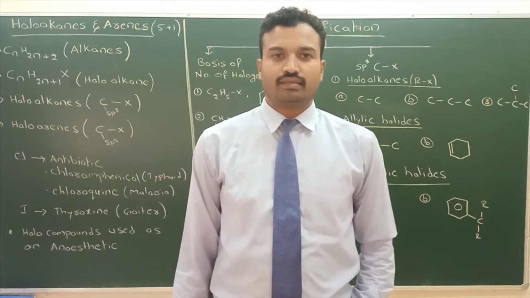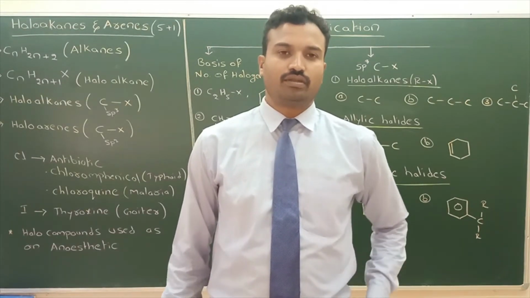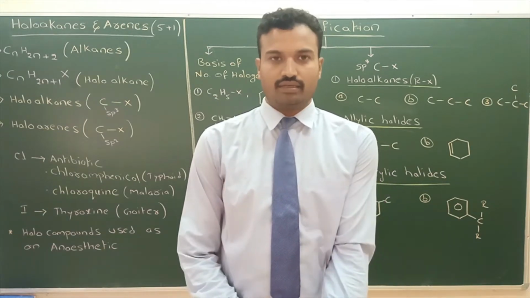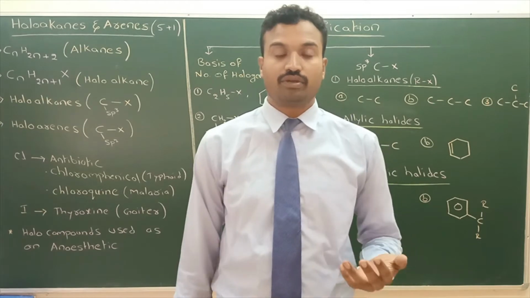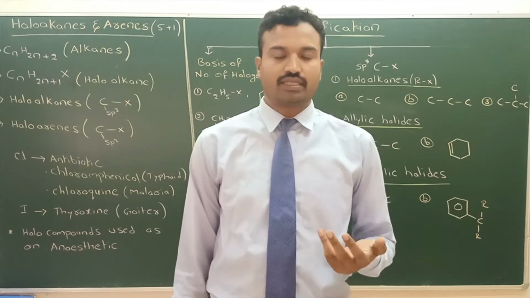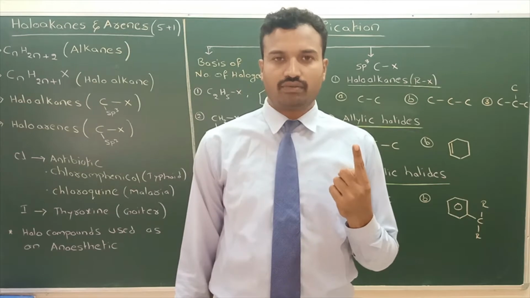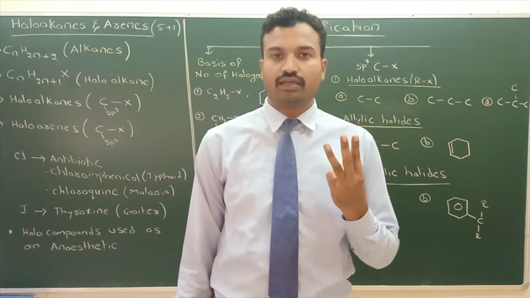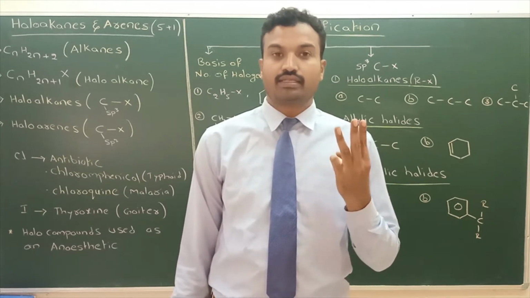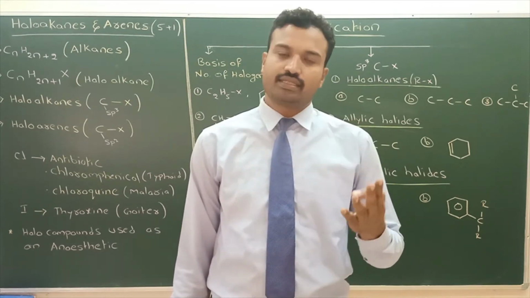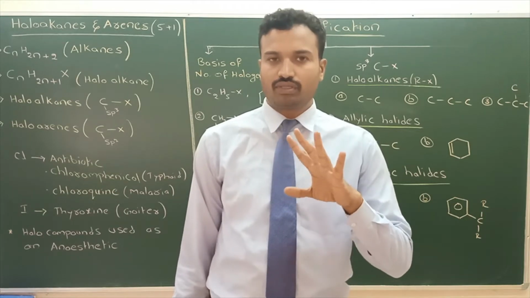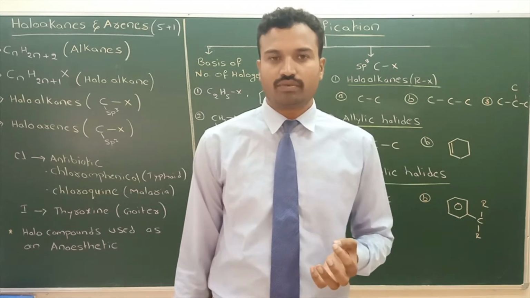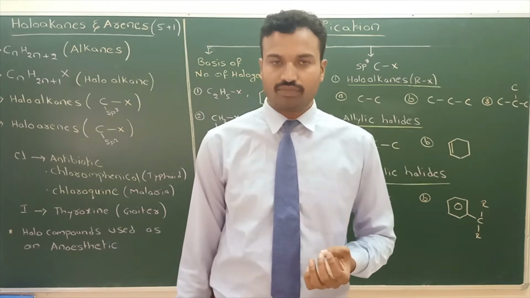Good morning, students. Today we are going to discuss the new chapter, the 10th chapter, haloalkanes and haloarenes. This is the first chapter of second PU organic. In second PU organic, haloalkanes and haloarenes is one chapter, alcohols, phenols, ethers is one chapter. Next, aldehydes, ketones, carboxylic acids. Next, nitrogen compounds. These are about pure organic compounds. Next, related to organic compounds, there is the biomolecules chapter and the chemistry in everyday life chapter.